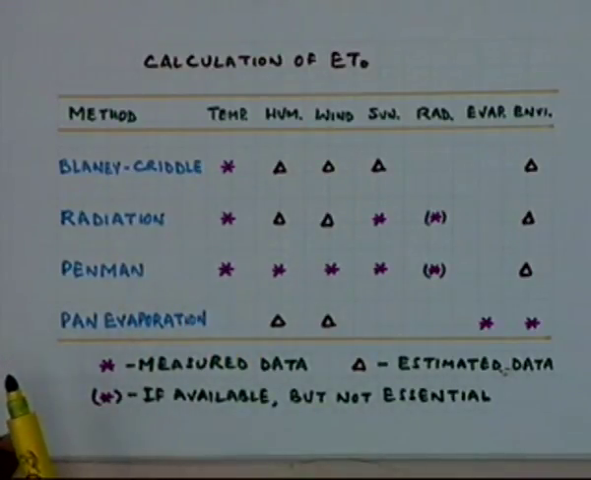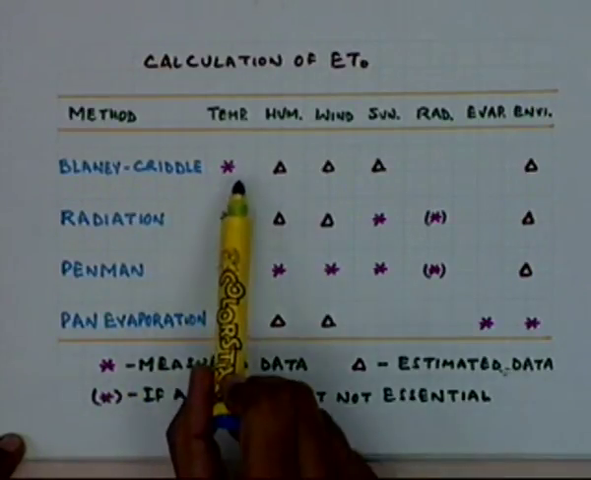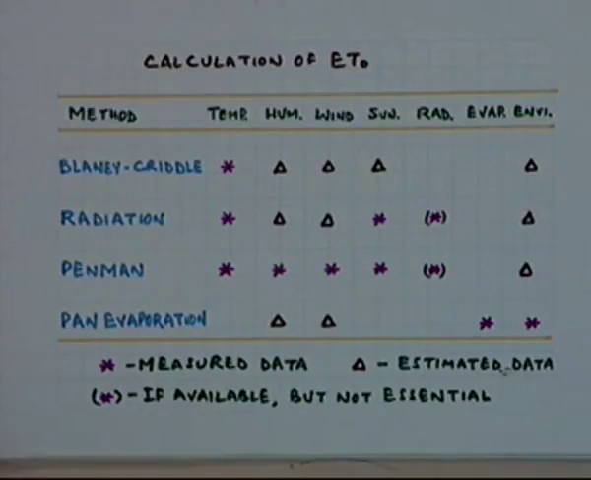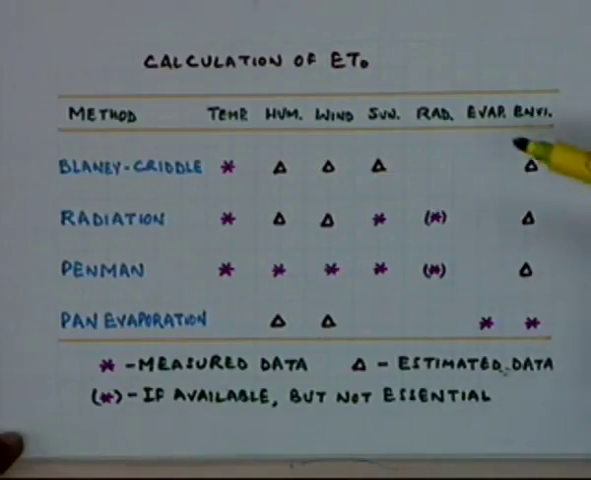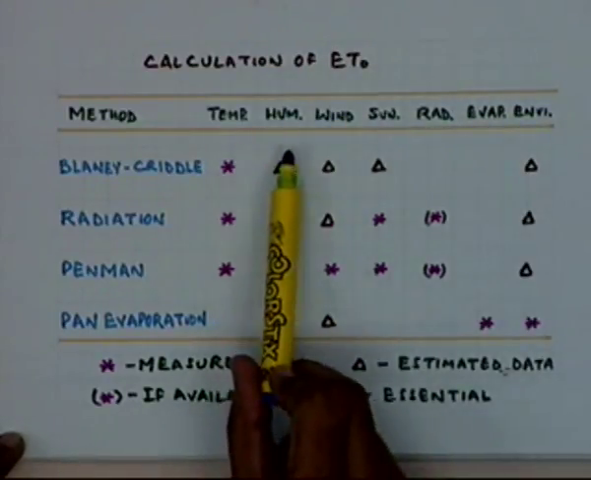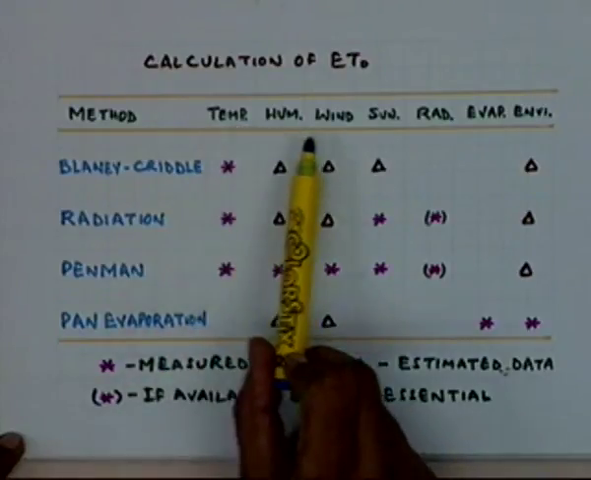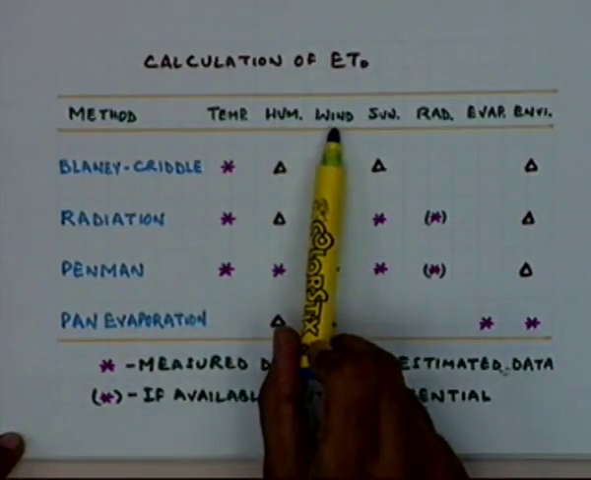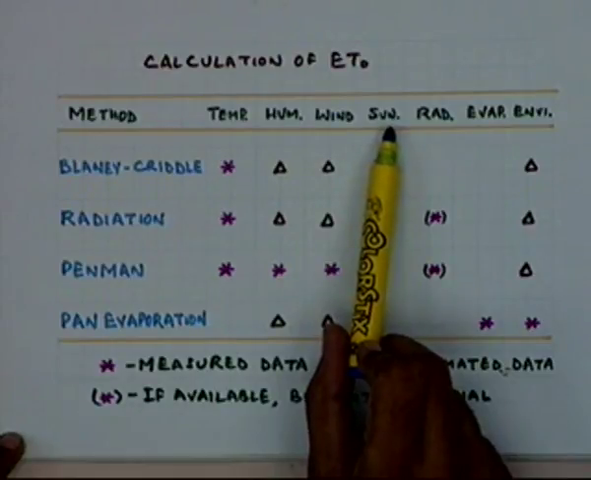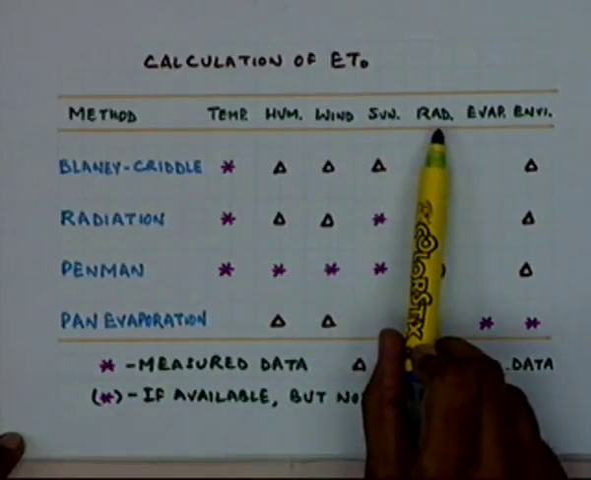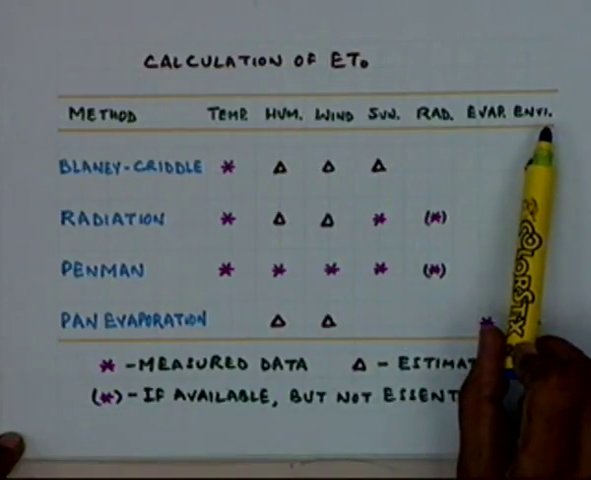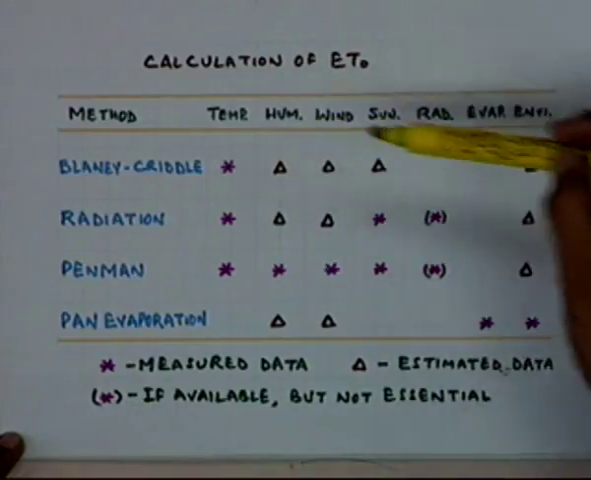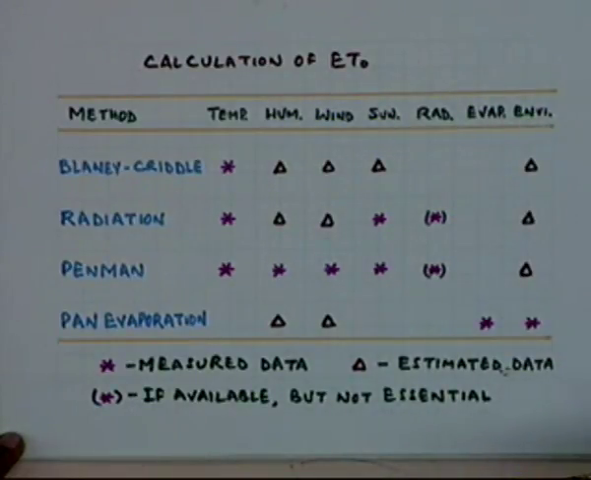The Blaney-Criddle method can be used when you have data on temperature only. For all the other quantities, computed or estimated data can be used. These quantities are the temperature, the humidity, wind, sunshine hours, the radiation, evaporation, and the data on environment. These are the various quantities which have been depicted here.